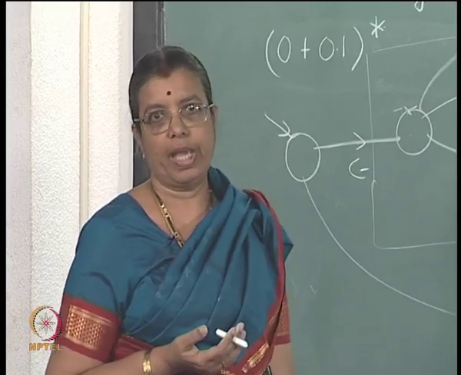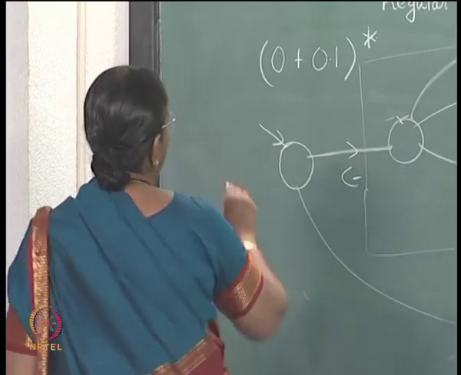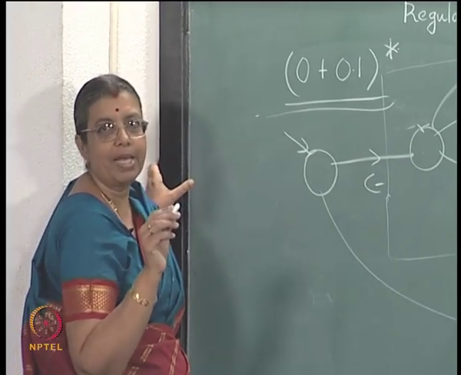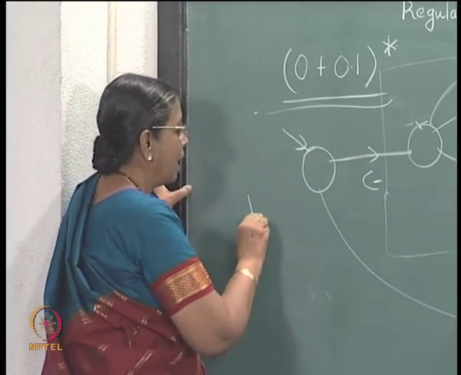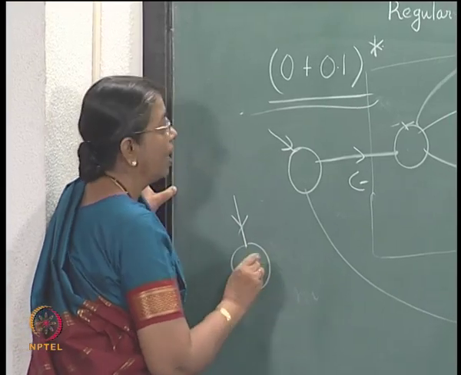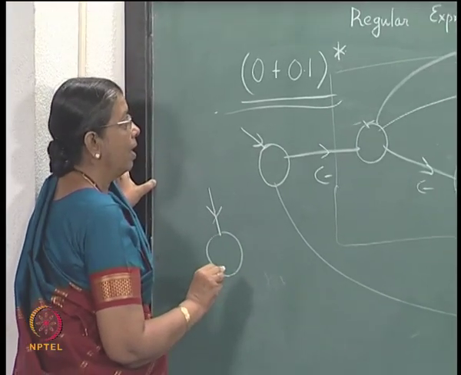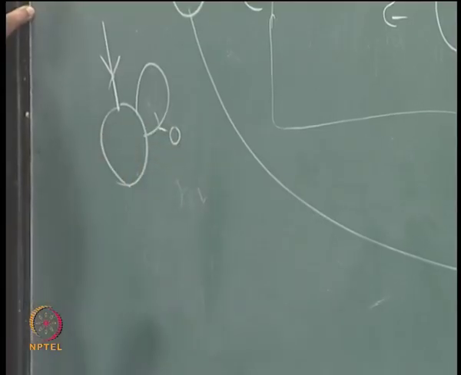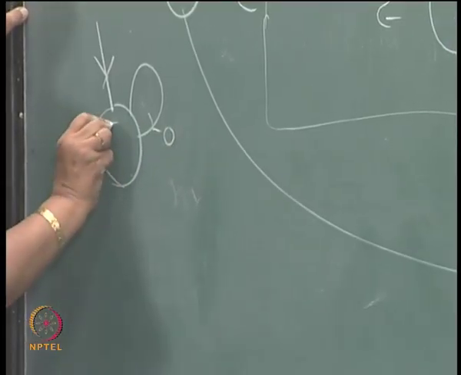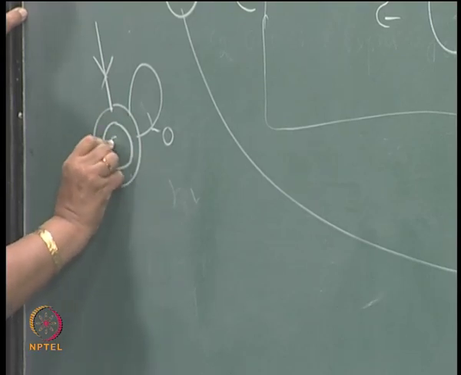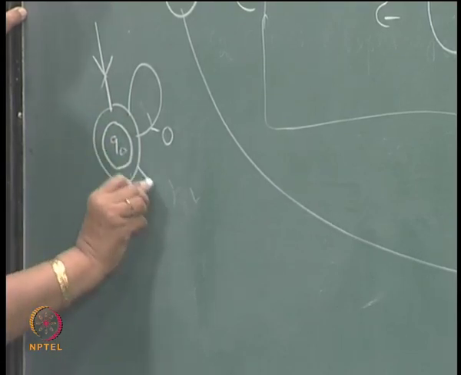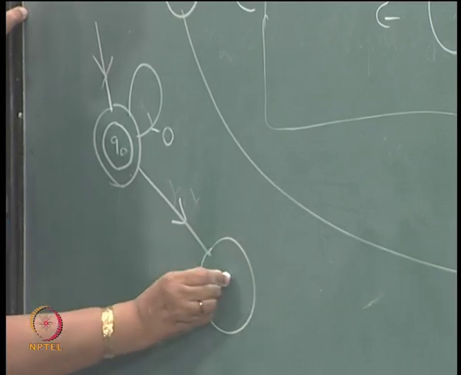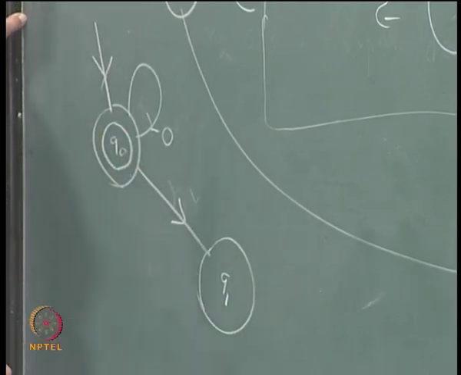For proof it is okay, but generally suppose you are given this, how will you construct the automaton? You will start from scratch with the initial state. When you get a 0, any number of zeros you can read, because epsilon is accepted this will also be a final state. So, when you get a 1 you go to a state q1,